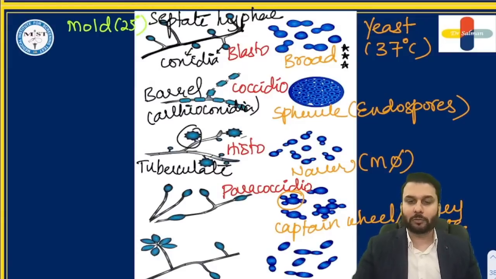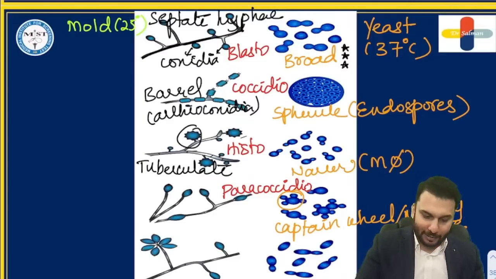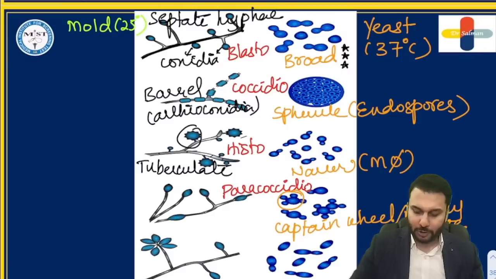Captain's wheel or Mickey Mouse appearance: paracoccidioidomycosis. And the mold forms are described to have a teardrop shape. The conidia here are described as teardrop-like.